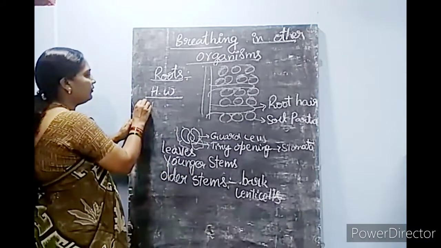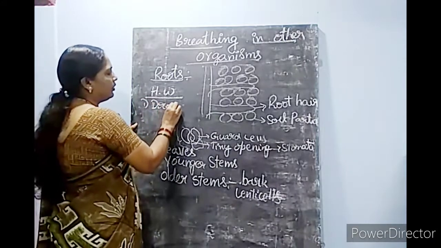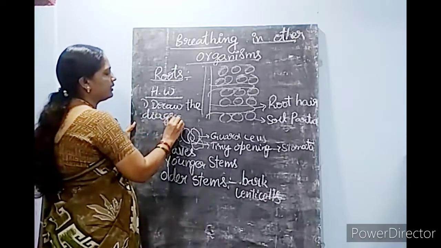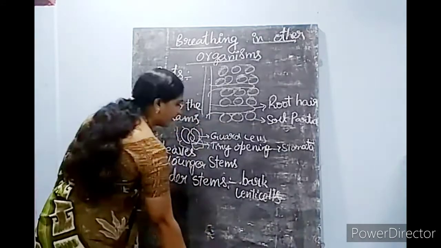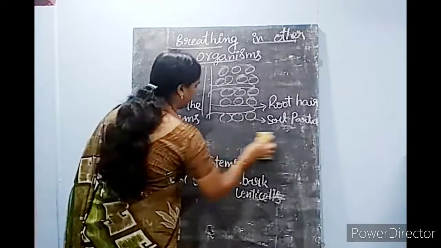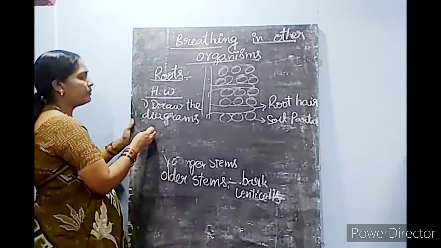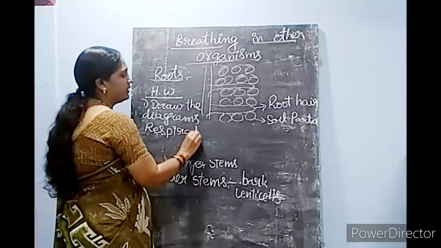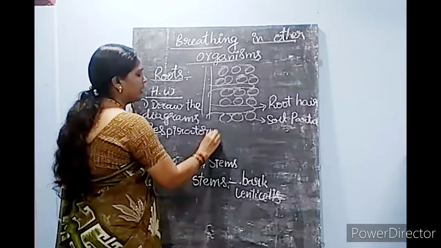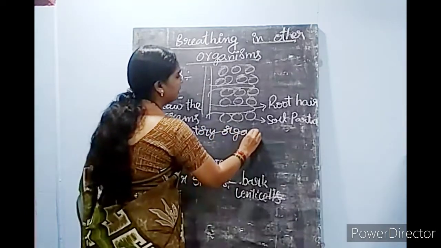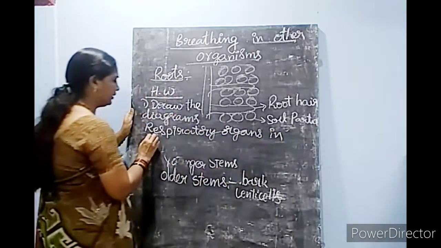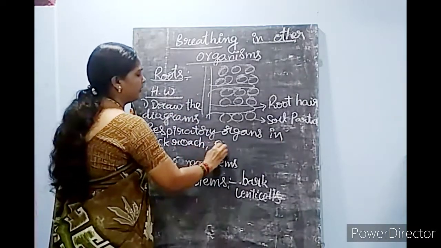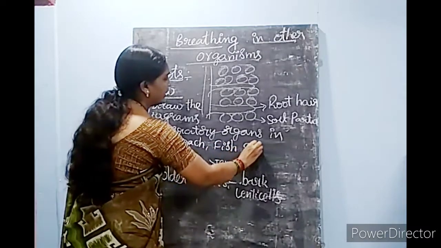Draw the diagrams of the respiratory organs in cockroach, fish and plants. These three are enough.